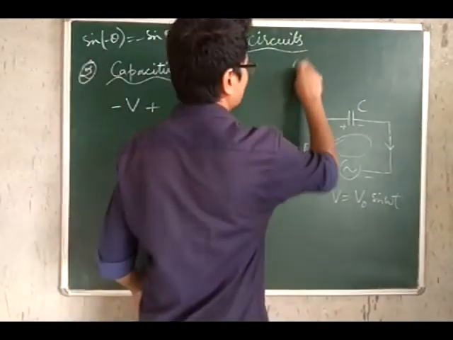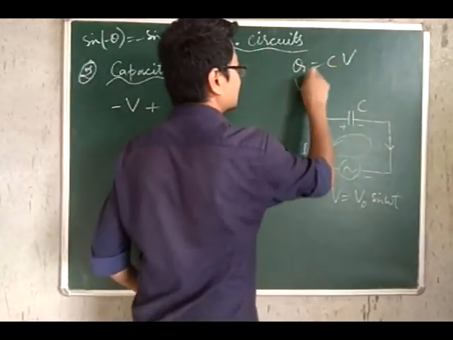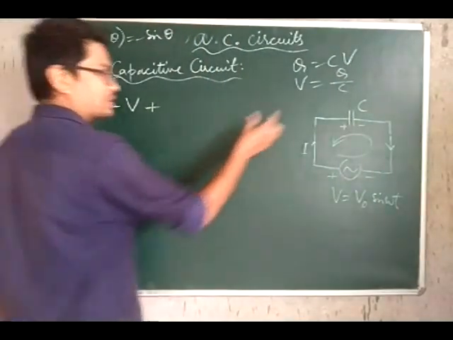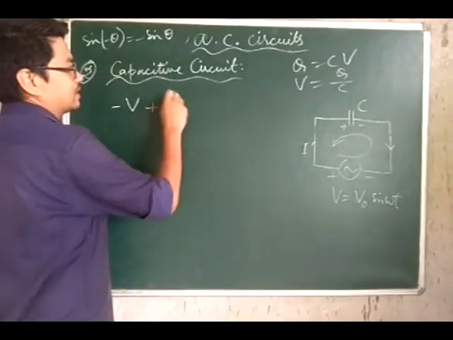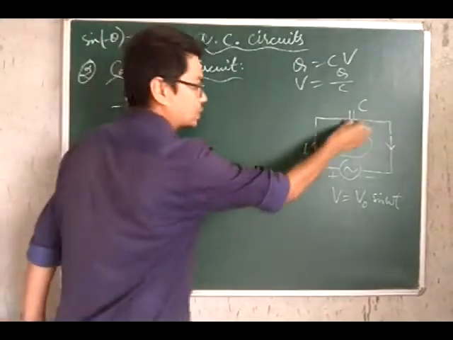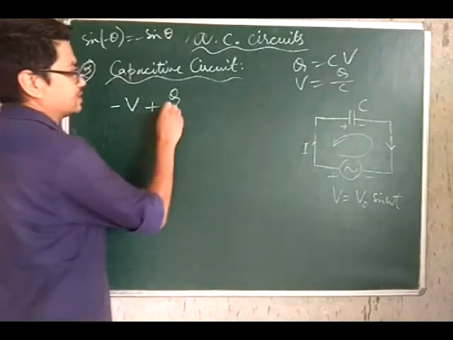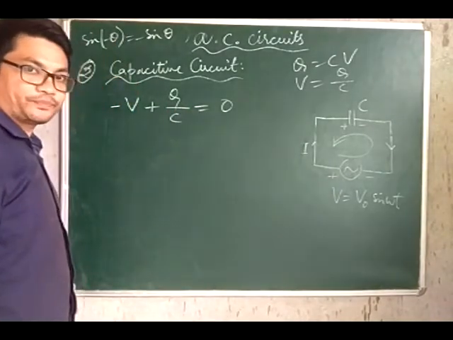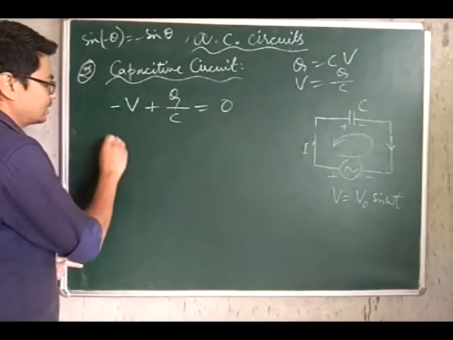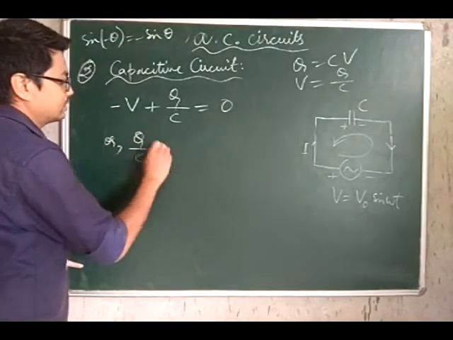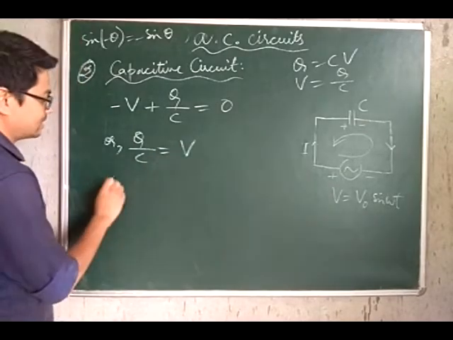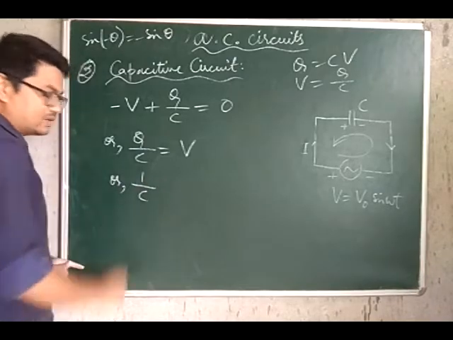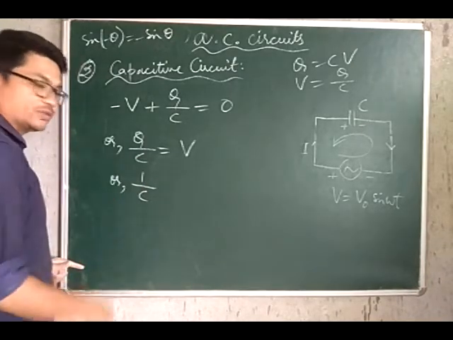For a capacitor, we know Q is CV, or so to say, V is Q upon C. So, for this capacitor, the potential difference across the capacitor is the charge stored in this capacitor divided by its capacitance, and this has to be equal to V. Now, what we do is interchange their positions like this, and differentiating both the sides, 1 upon C is a constant, so it comes out of the differentiation.